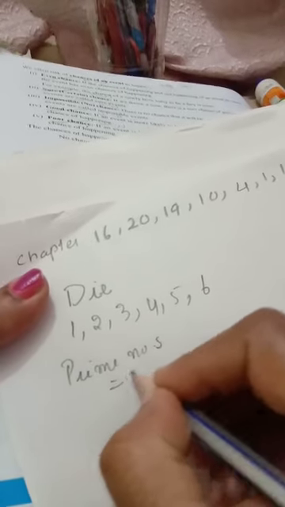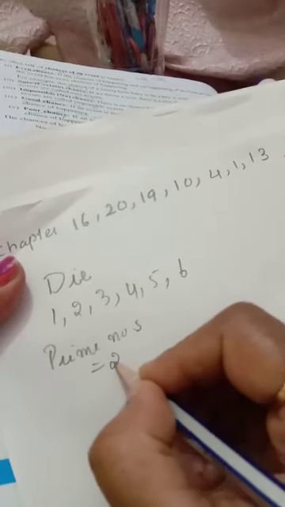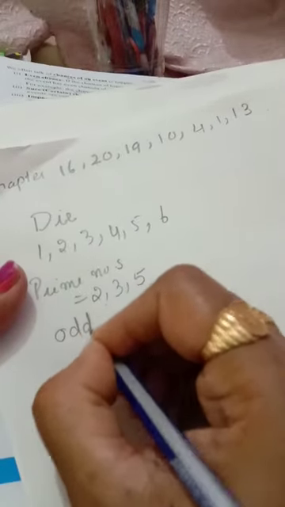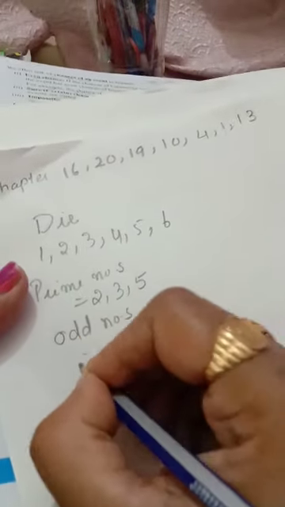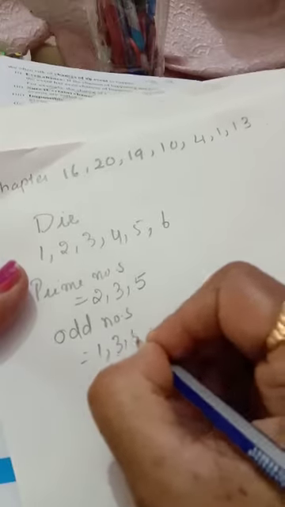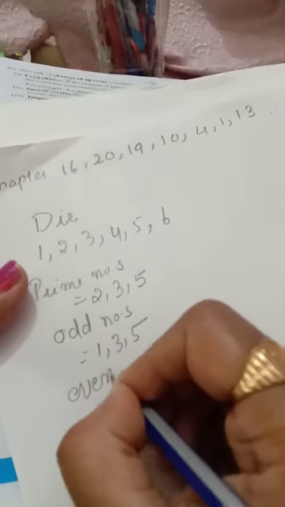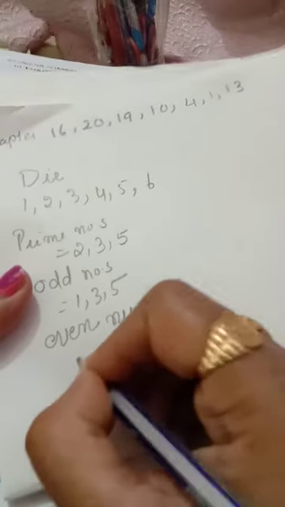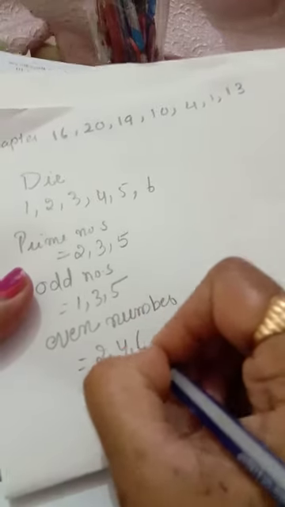Prime numbers are 2, 3 and 5. Which are the odd numbers? 1, 3, 5. Which are the even numbers? Even numbers are 2, 4, 6.